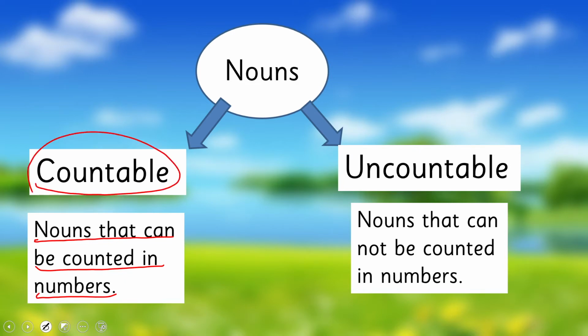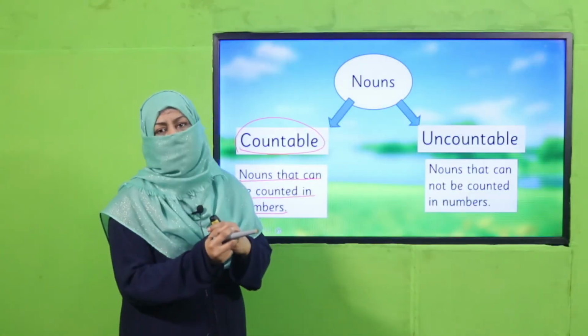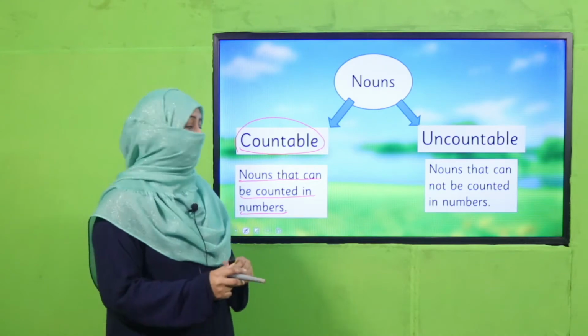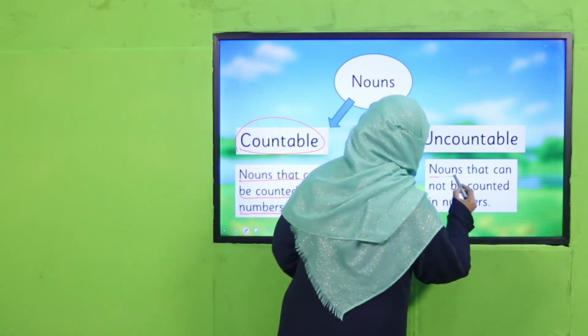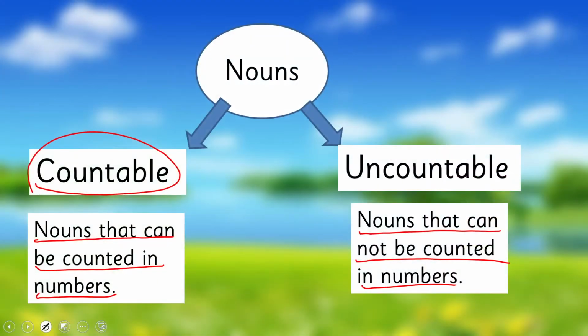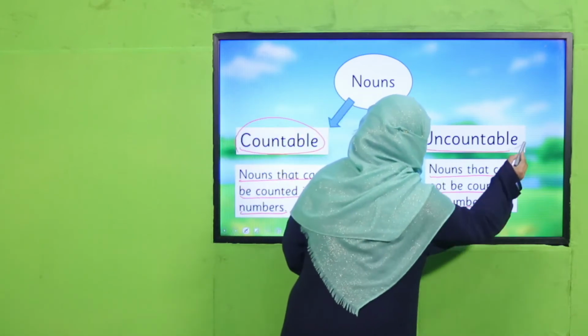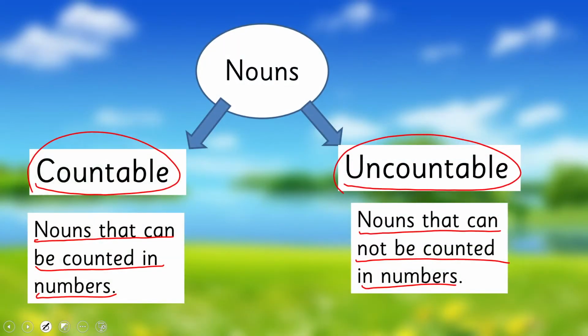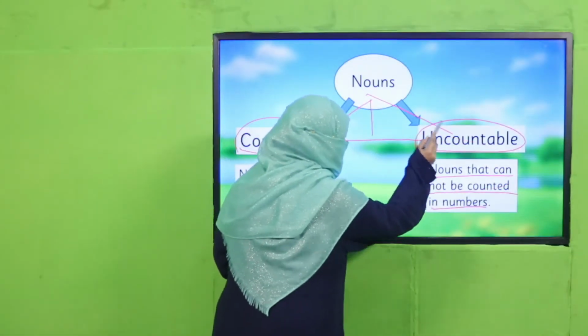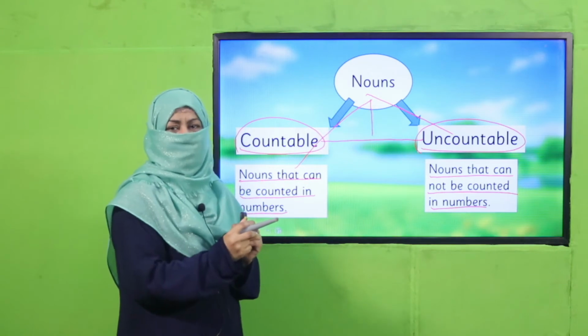And what does it mean? You can number 1, 2, 3, 4. You can count them. They are called countable nouns. And if you cannot count, nouns that cannot be counted in numbers, like there are few things you cannot count in numbers, the way I just told you, stars you cannot count. So that type of nouns are known uncountable. Do you understand? So countable and uncountable both are nouns. But if we can count, we can give numbers, it is countable. And if we cannot count, we cannot give number, it's uncountable.